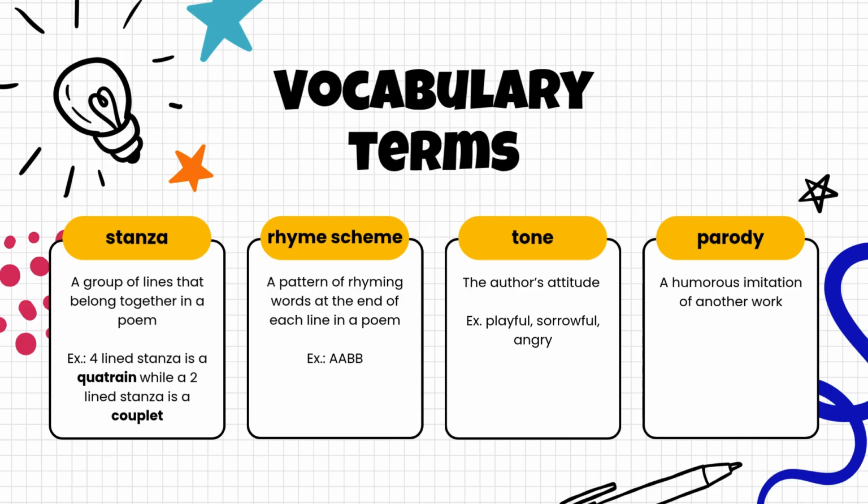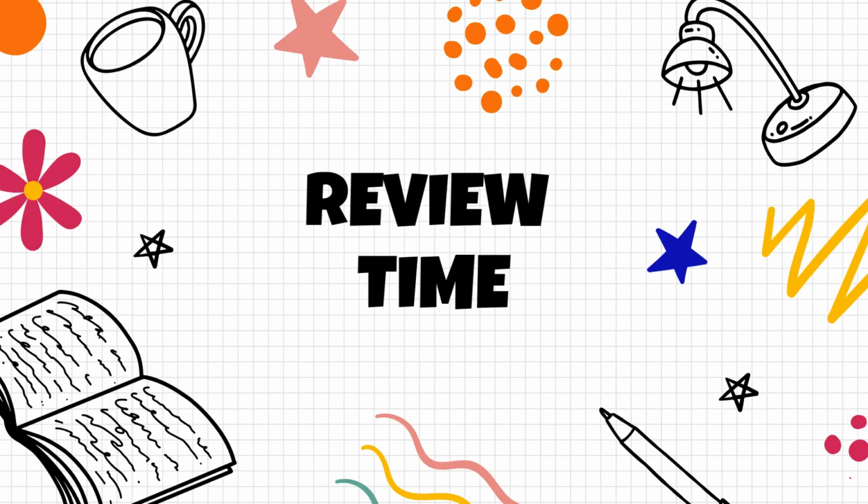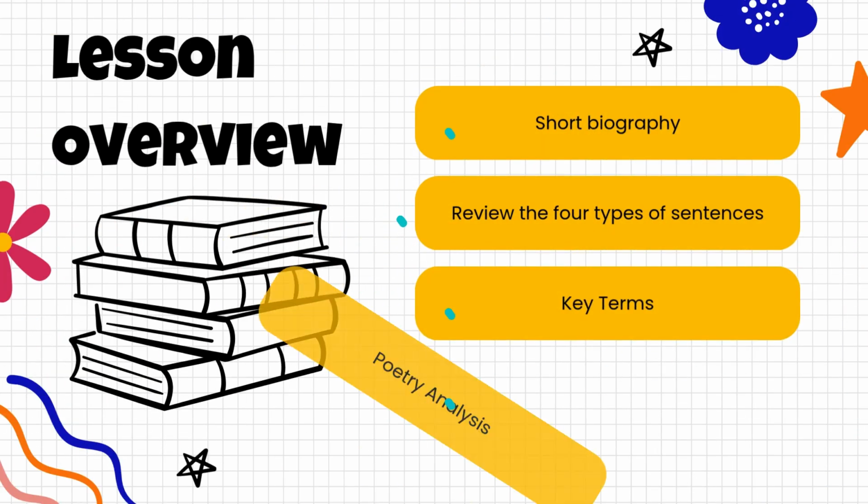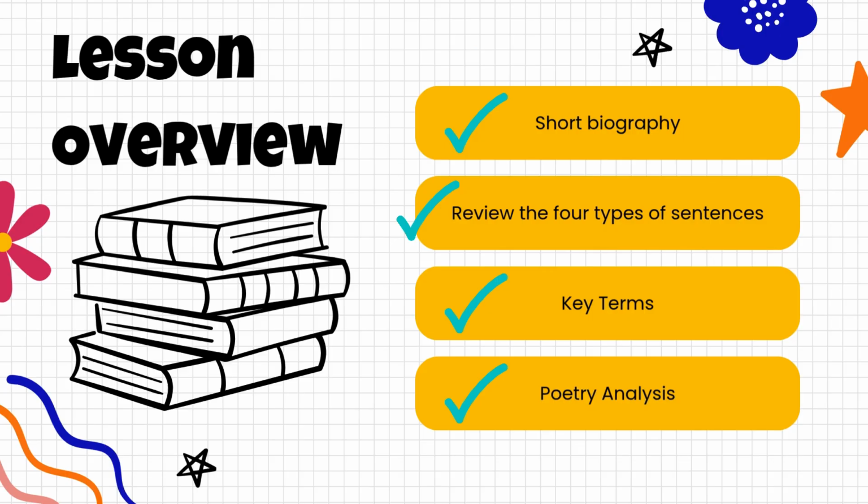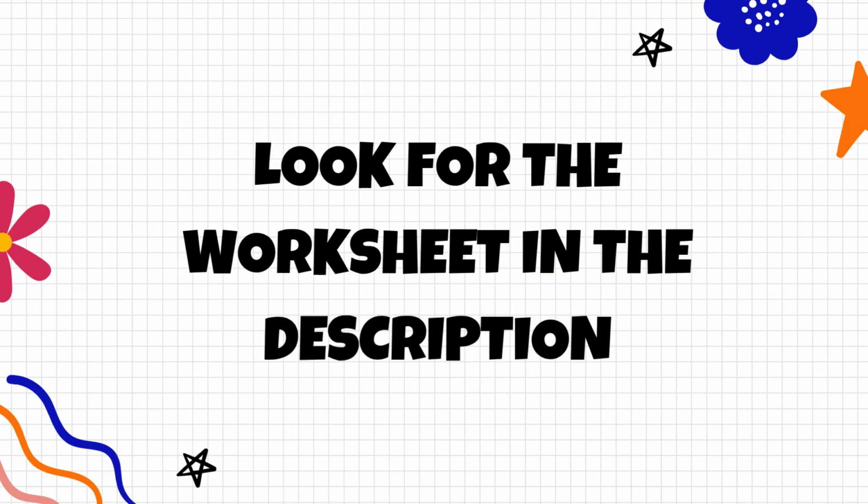And then parody is going to be a humorous imitation of someone else's work. So understanding these terms are really going to help you when you need to do any sort of poetry analysis or answer short answer questions or longer questions about a particular work. So understanding these words will really help you with your analysis.